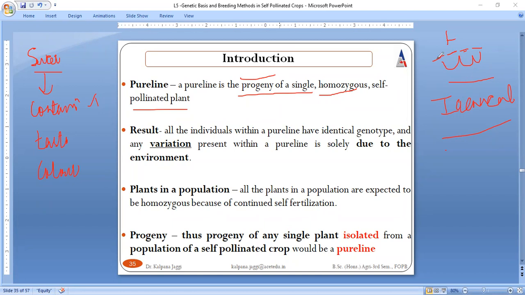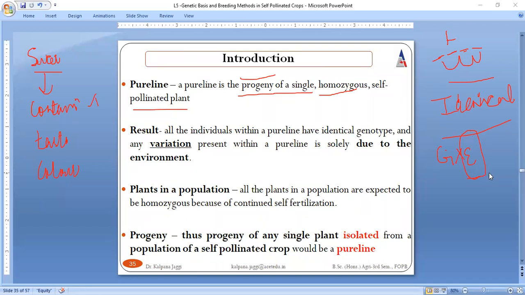No variation due to their genetic content, but genotype often interacts with the environment that prevails around the species. So normally they are identical, but if there exists any variation, then that variation is due to the environment. Because normally there is no variation taking place, if there is variation, then it is only due to the environment.